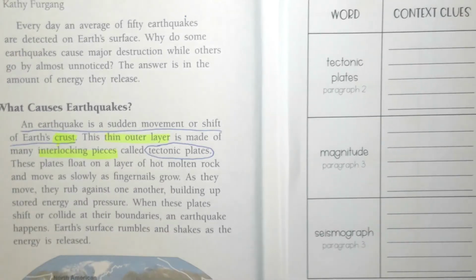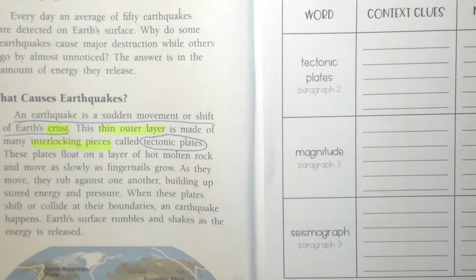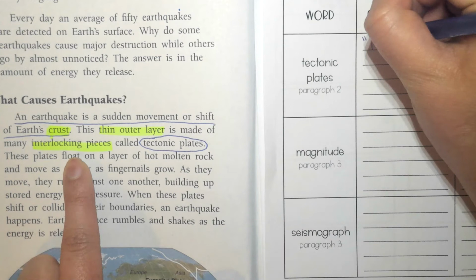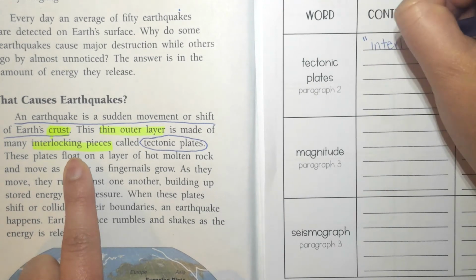There we go. Using that information there, I'm going to go ahead and write that down. So let's write down interlocking pieces. I'm going to put it in quotation marks to cite my source.